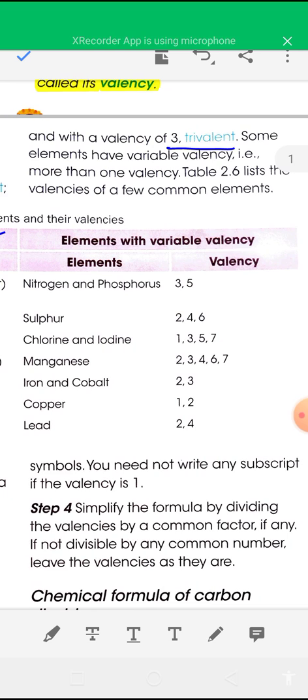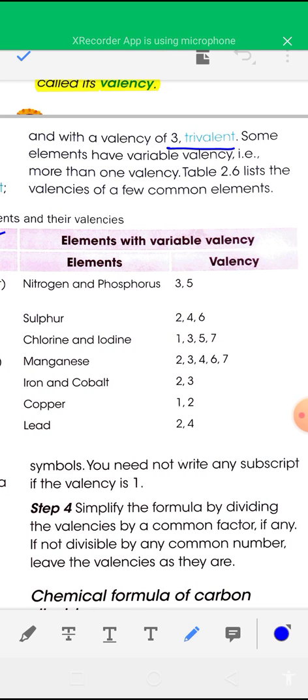Okay, and this table also shows some elements with variable valency, that is, more than one type of valency. Some elements can exhibit more than one type of valency. So this is known as variable valency. So elements and their valencies are given here. Elements with variable valency, that is, more than one valency.